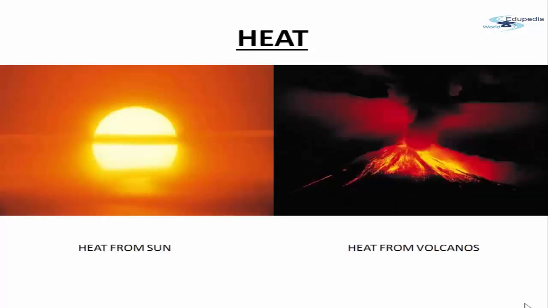There are other examples. These are natural examples. The heat and the light energy comes from the sun, and this heat and light energy is absorbed by the earth here. So we also receive this energy. Again, the heat from the volcano. The ashes and a lot of gases, a lot of lava comes out from the volcano. So this is also another example of heat coming out from the volcano. So there are some natural ways in which the heat comes out, and there are some man-made ways of getting heat. So these are various examples of heat, right?